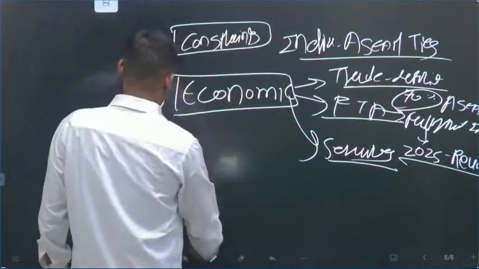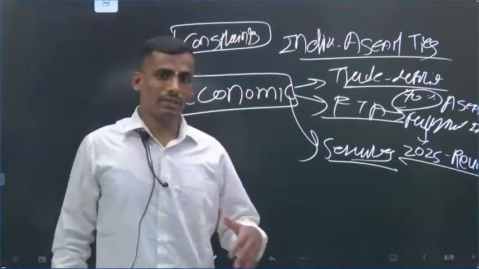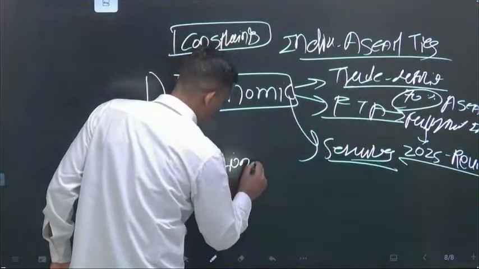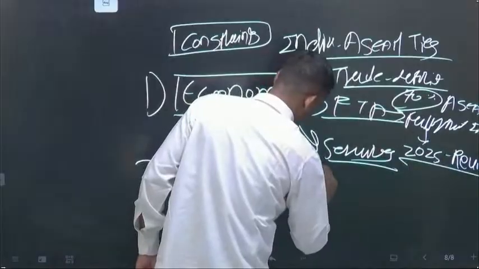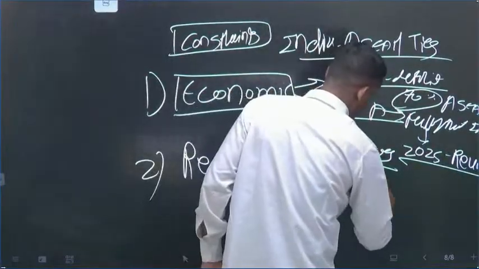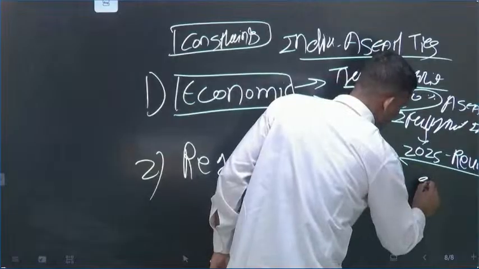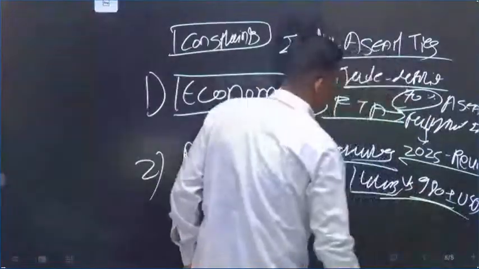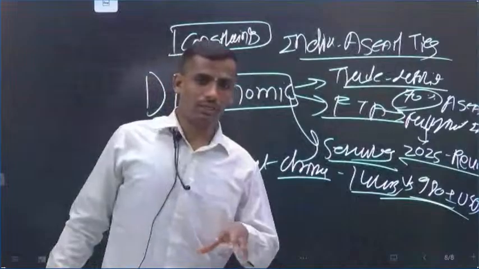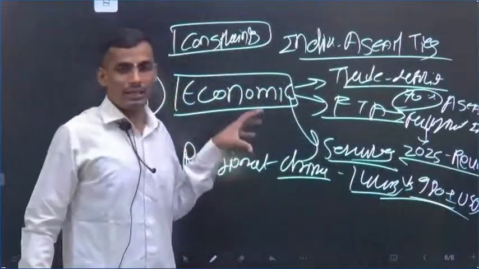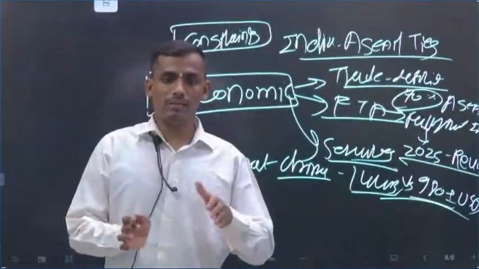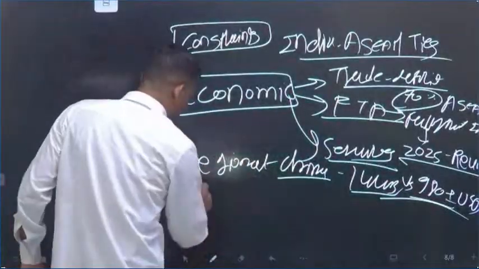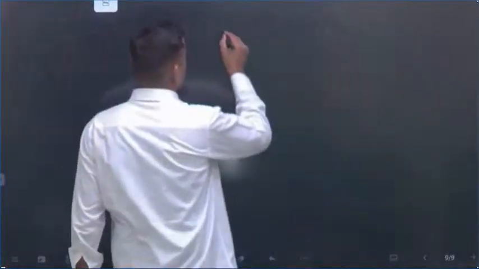Now comes the regional and other constraints. If you go to the regional level, the factor is China. India's trade volume is 144 billion, but China's with overall ASEAN countries is around 890 US dollars. Can you imagine how deeply China is involved with ASEAN countries in the trade domain? So at a regional level, ASEAN countries are trying to balance between India and China. And the third thing is the vision of India's Indo-Pacific at a regional level.